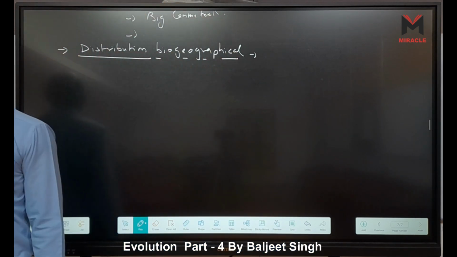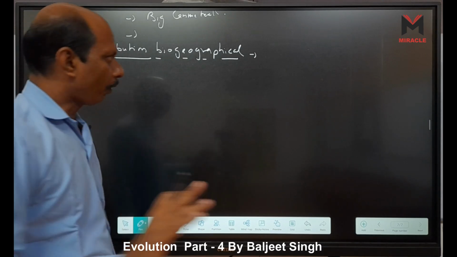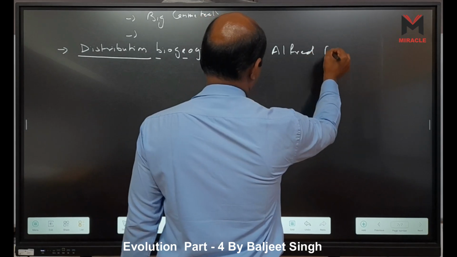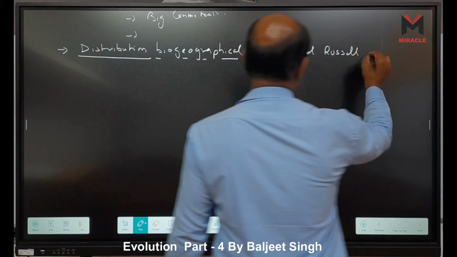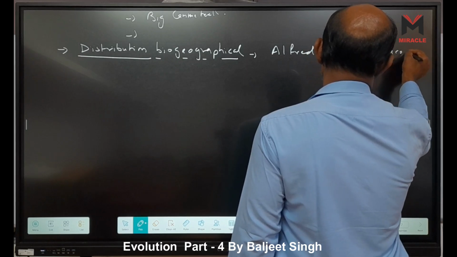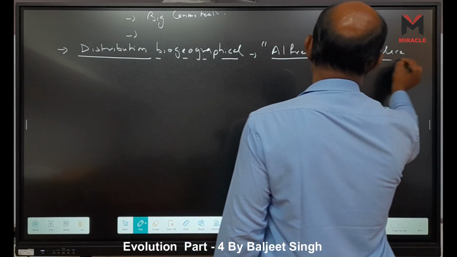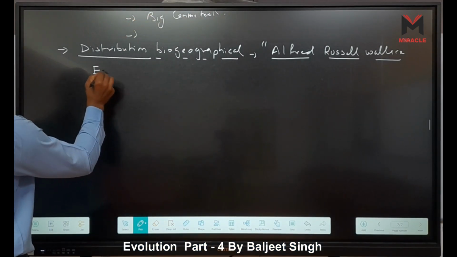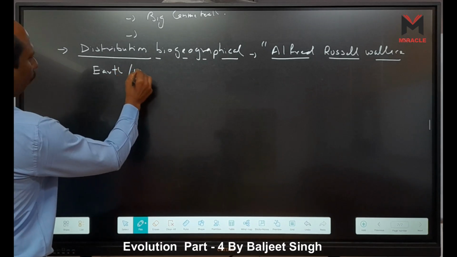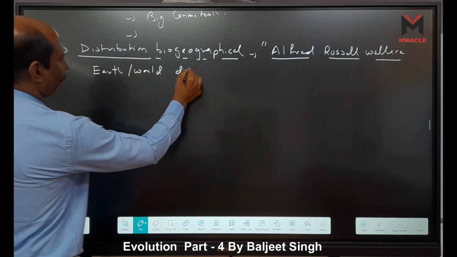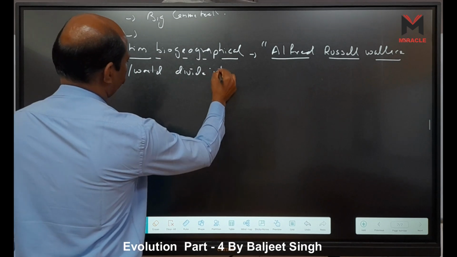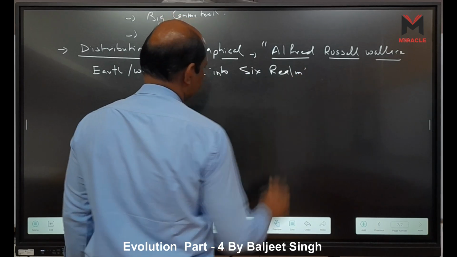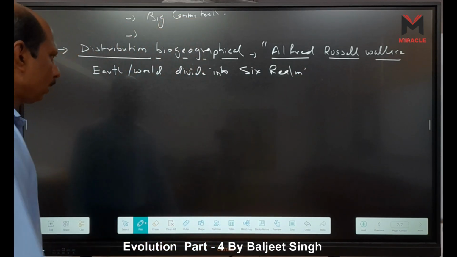It is Russel Wallace, right? Russel Wallace's main name is Alfred, R-U-S-S-E-L-L Russel Wallace, right? He divided the whole world into 6 regions. Means we can say the Earth or world is divided into 6 realms, means 6 areas. What 6 areas?